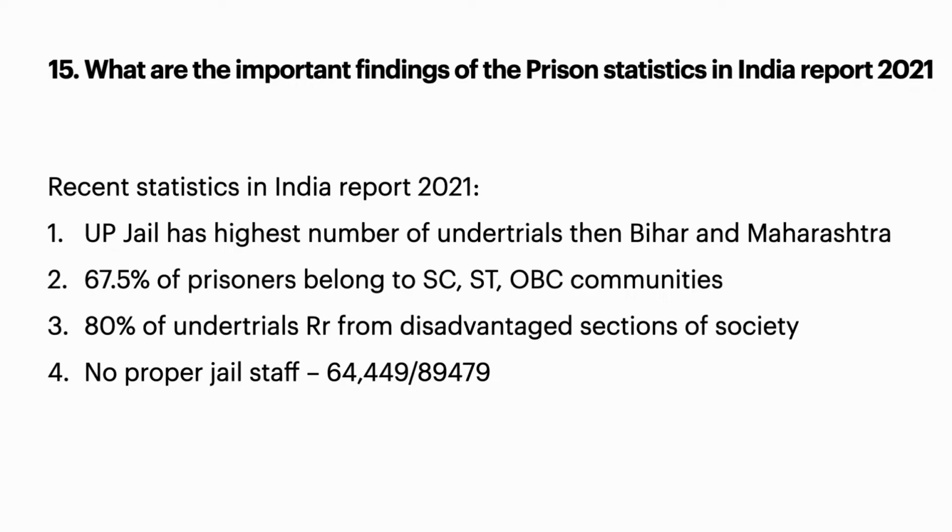Now the key findings of this report are: the first is Uttar Pradesh has the highest number of undertrials, followed by Bihar and Maharashtra. The second is 67.5% of prisoners in jails belong to scheduled castes, scheduled tribes, and other backward communities. The third is 80% of undertrials are from disadvantaged sections of society. That means the majority of those who are not even proved criminals are from disadvantaged sections.